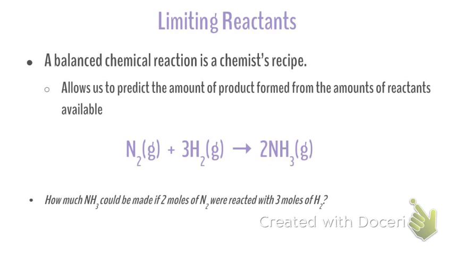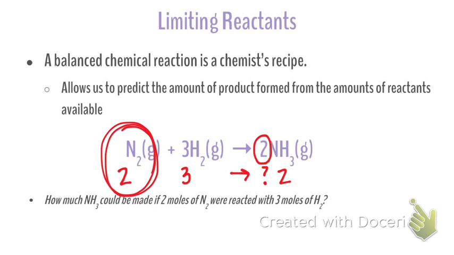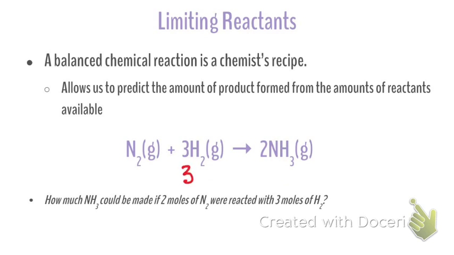It'd still be the same, right? Let's just say if I had 2 moles of this and 3 moles of this, how much of my product could I make? You would need more hydrogen. I could still only make 2 moles of ammonia because even though I've got twice as much nitrogen gas as I need, I've got exactly how much hydrogen gas I need. And you just have leftover, so I would have leftover nitrogen. How many moles of nitrogen would I use if I had 3 moles here? I would use 1 and I'd have 1 left over.